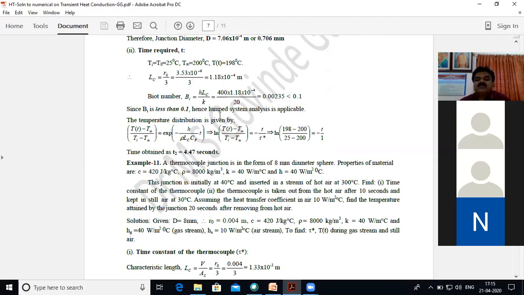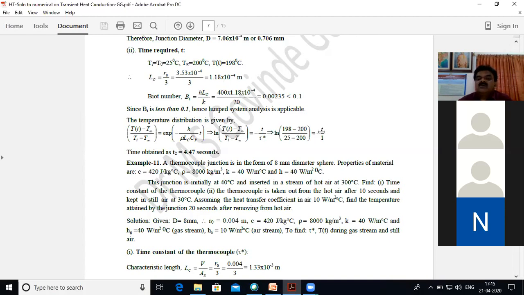Now again use the temperature distribution equation here, and in order to find the time, I have applied ln on both sides. So ln of T of t minus T infinity divided by Ti minus T infinity is equal to minus t divided by tau star.